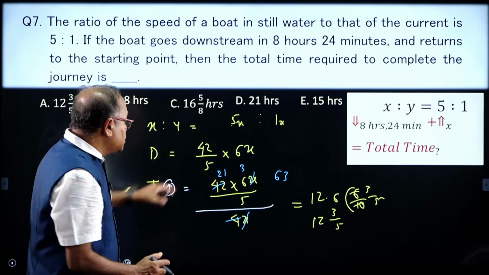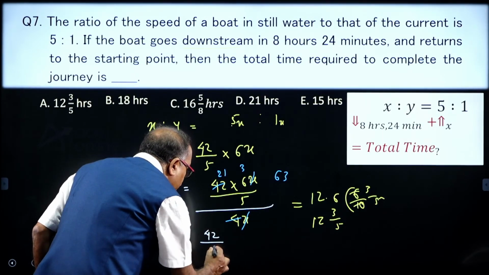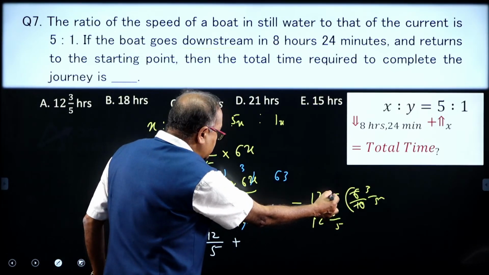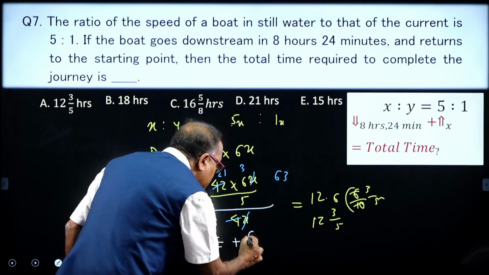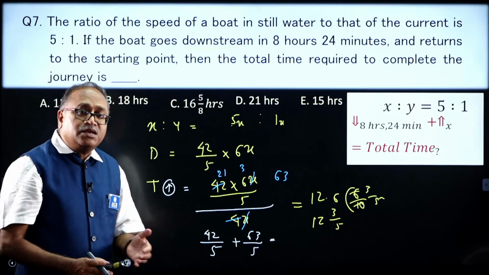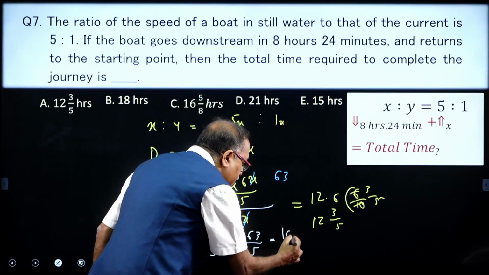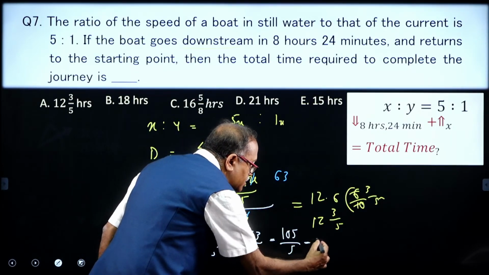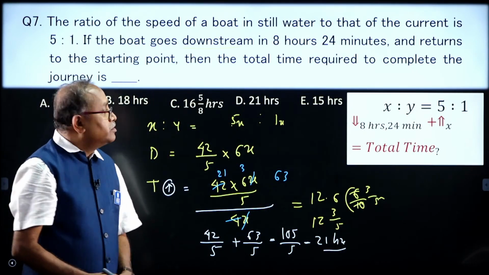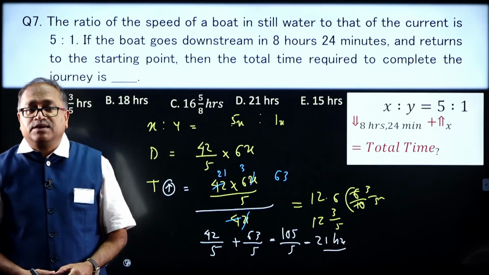The downstream time is already given to us as 42 by 5, plus here I am getting this one as how much? 63 by 5. So when I add up, as the denominator is 5 in both the cases, then I get 105 by 5, which is nothing but 21 hours. Therefore, the answer to this question is 21 hours, option choice D.